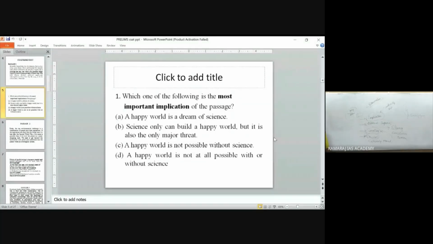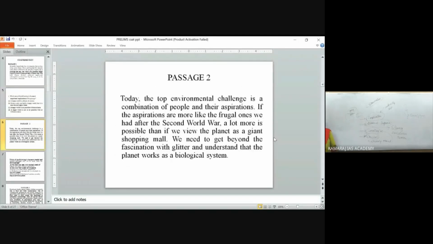You can go for the next passage. The top environmental challenge is a combination of people and their aspirations. If the aspirations are more like the frugal ones we had after the Second World War, a lot more is possible than if we view the planet as a giant shopping mall. We need to get beyond the fascination with glitter and understand that the planet is a biological system. So what they are saying is importantly about your environment. When people's aspirations are reduced, you will have a better planet.